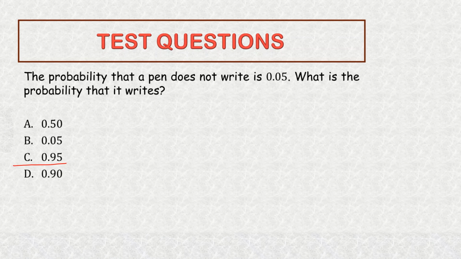Now, how did we get 0.95? If you recall, the probability of an event not happening is 1 minus the probability of an event happening. So the probability that a pen does not write is 0.05. So that means the probability that the pen writes will be 1 minus 0.05, which will give us 0.95.